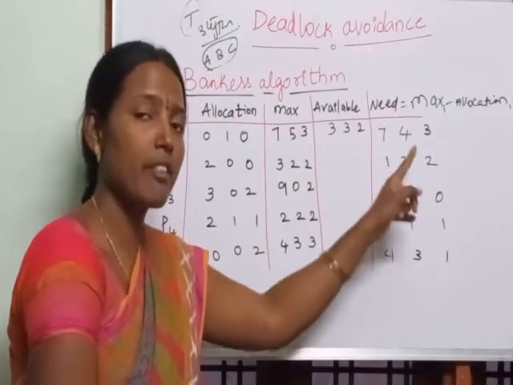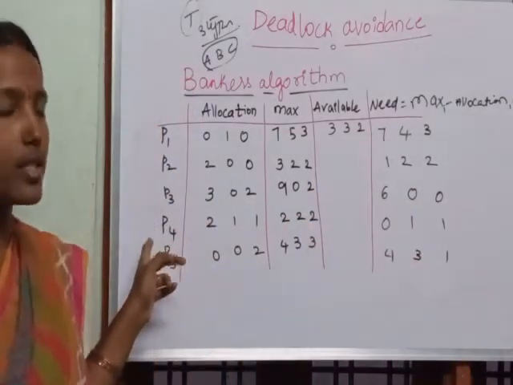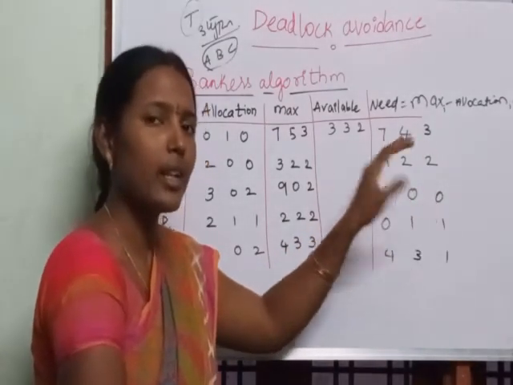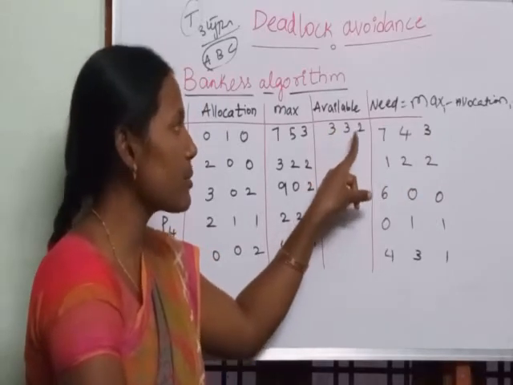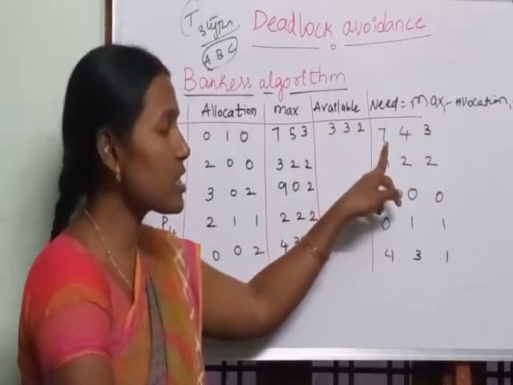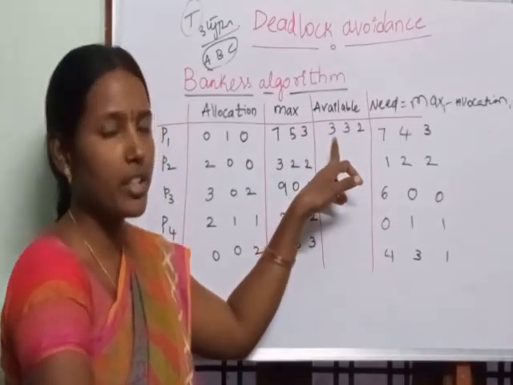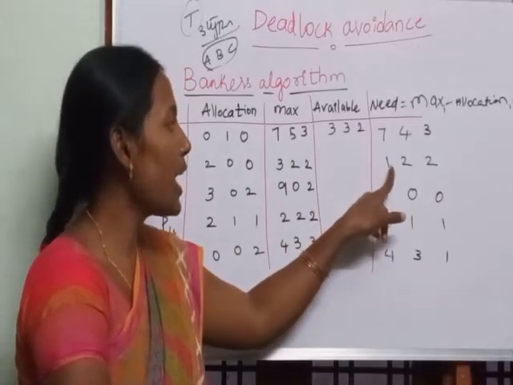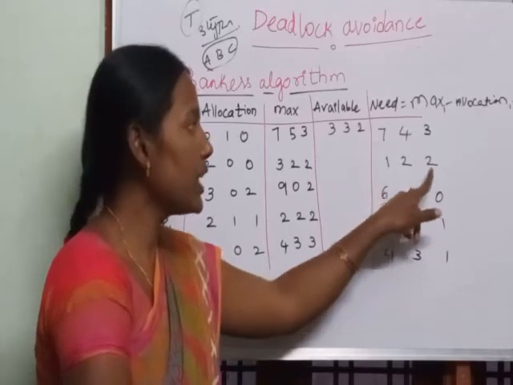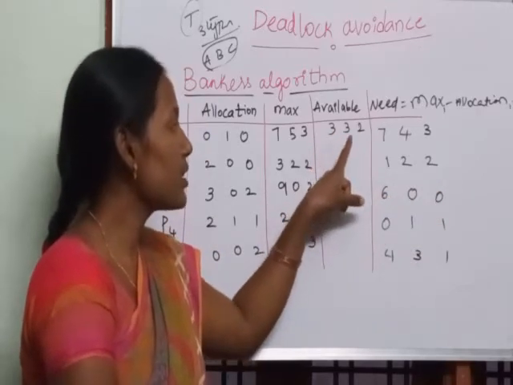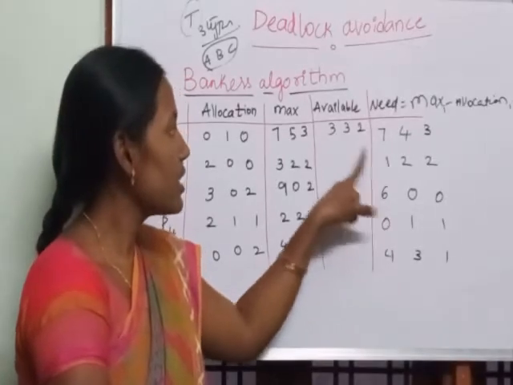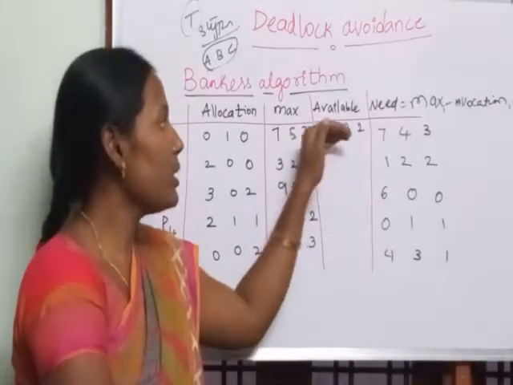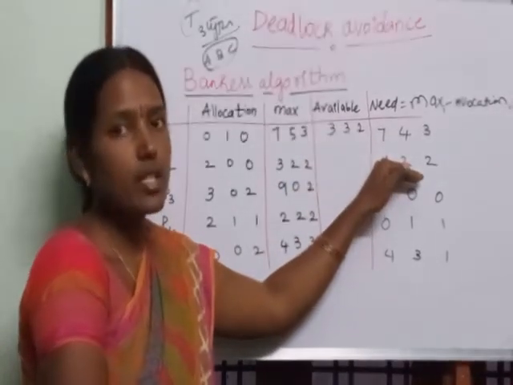So these are the balanced resources to be given by the operating system to these processes. But process P1 needs 7 A's, 4 B's, 3 C's, and currently the operating system has only 3 A's, 3 B's, 2 C's. It is requesting 7, but it has only 3. So we cannot give it. Next, what do we have available? Next P2 has 1A, 2B, 2C, and what we have here is 3A's, 3B's, 2C's. So 1 is less than 3, 2 is less than 3, 2 is less than or equal to 2. That means the available resources can be given to process P2.